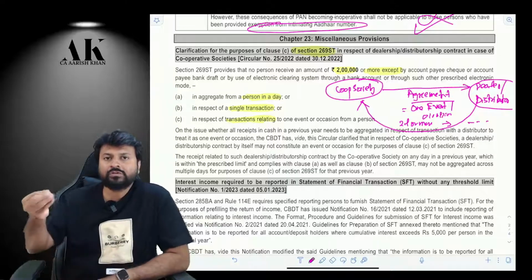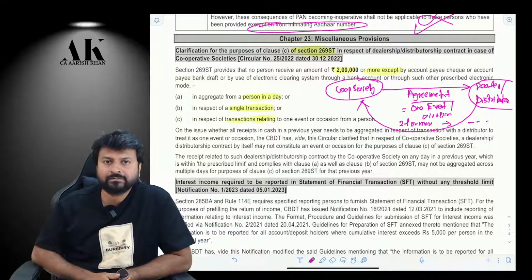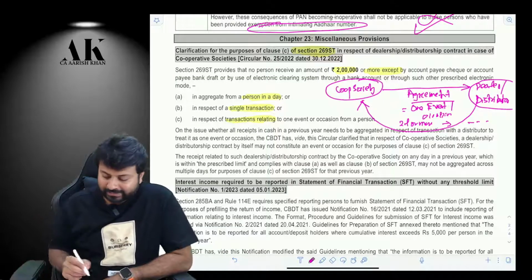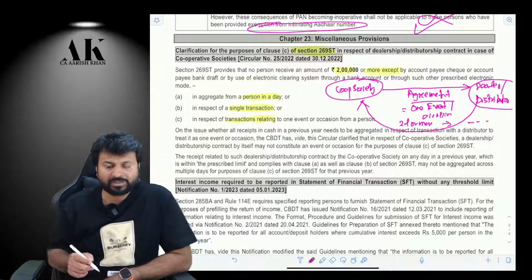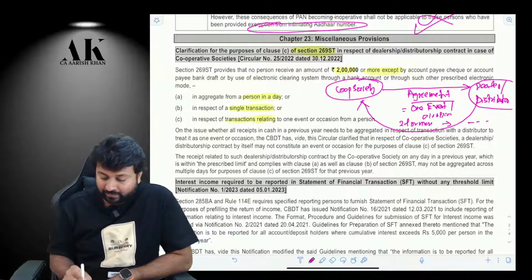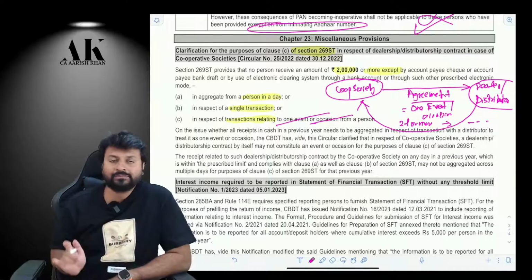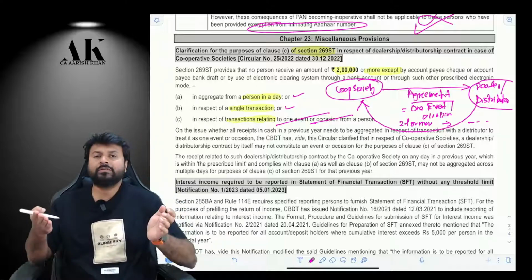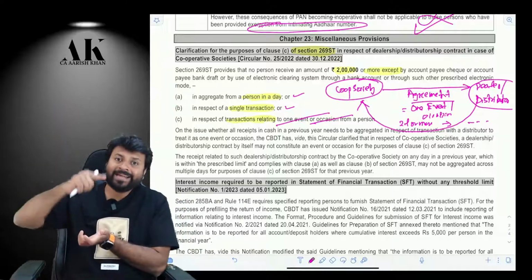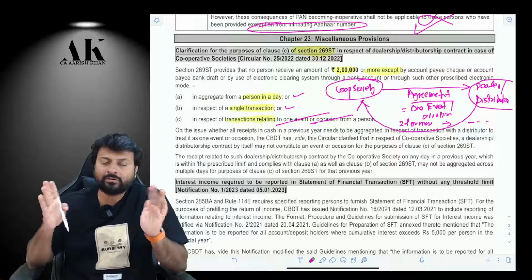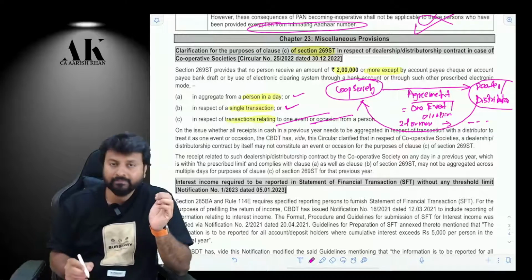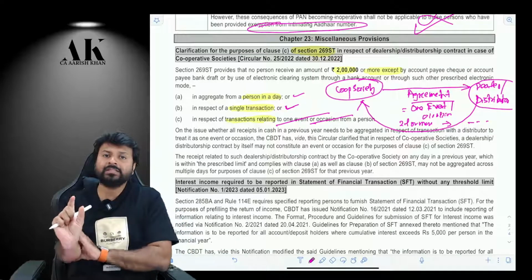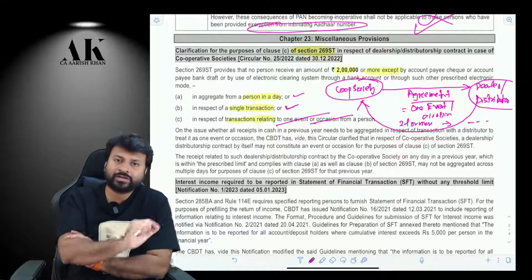So this is the issue which was raised in front of the CBDT. The CBDT came up with an answer, and they said that for cooperative society and dealer and distributor, this clause C is not applicable. For them, they have to check clause A and clause B. In clause A, they should not receive 2 lakh or more in cash in the entire day. And in clause B, in respect of one transaction, they should not receive 2 lakh or more in cash.